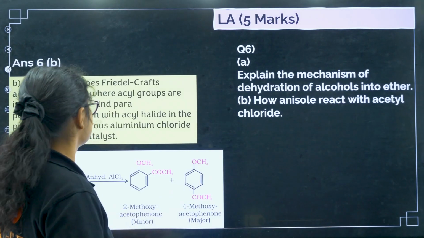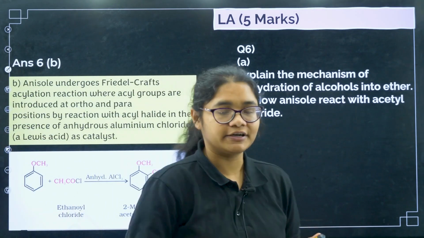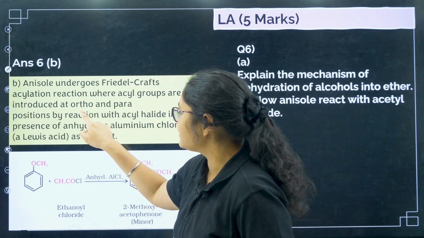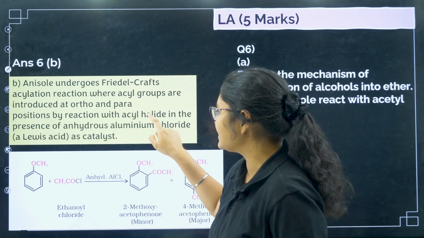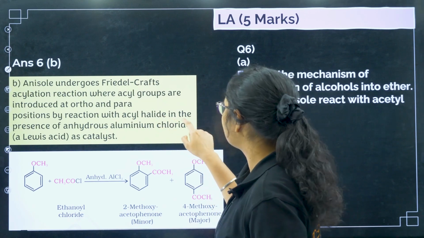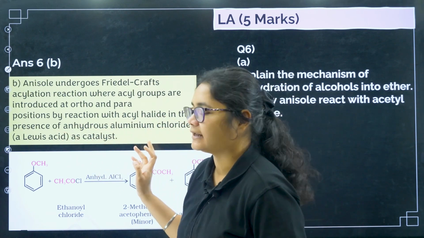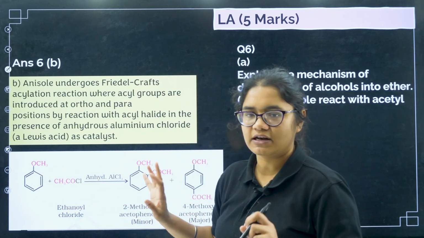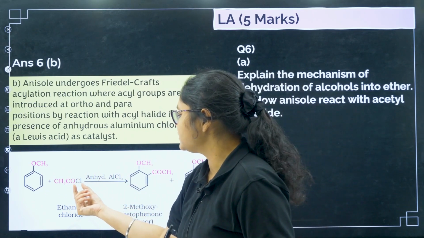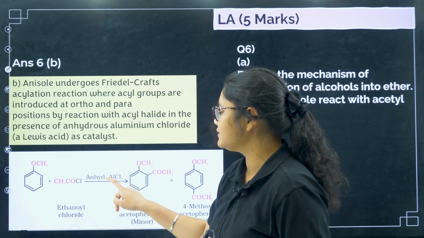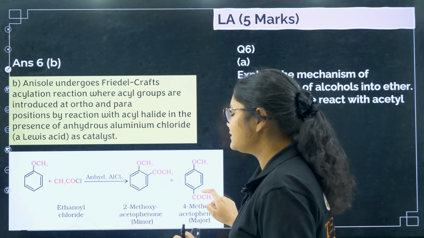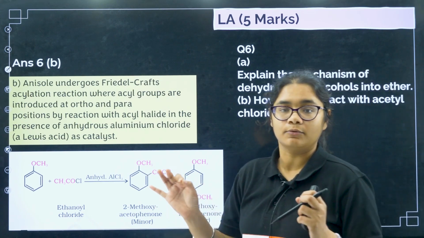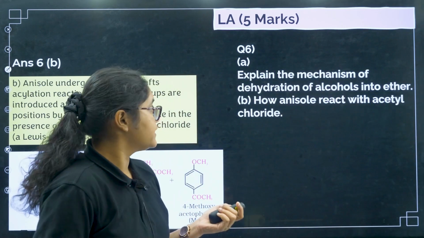So you can see here that anisole undergoes Friedel-Crafts acylation reaction where acyl groups are attached at the ortho and para position by reacting it with acyl halide in the presence of anhydrous AlCl3 as a catalyst. So OCH3 with CH3COCl and anhydrous AlCl3 will give you COCH3 here and COCH3 here, okay. That is, ortho and para products are formed, right? This is a very easy question.